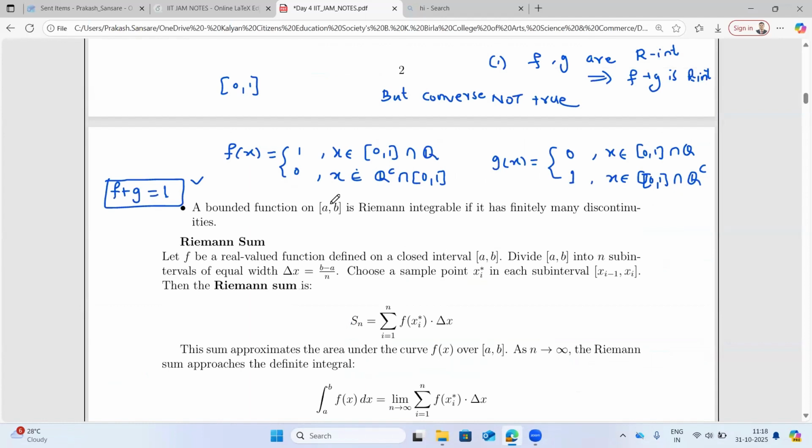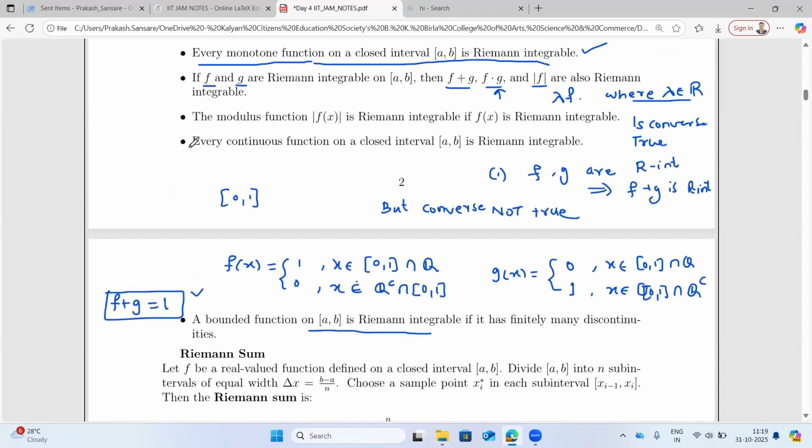A bounded function on the closed interval [a, b] is Riemann integrable if, sorry, if it has finitely many discontinuities. Here I must have stated that every continuous function on a closed interval [a, b] is Riemann integrable. A function which is continuous on a closed interval is basically bounded. A continuous function defined on the closed interval [a, b] is bounded.